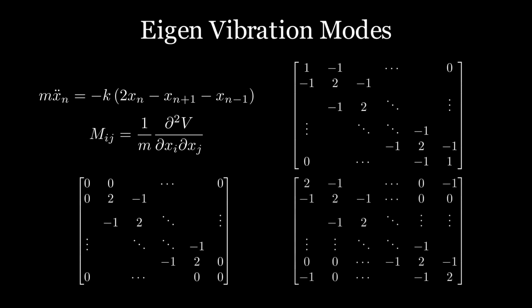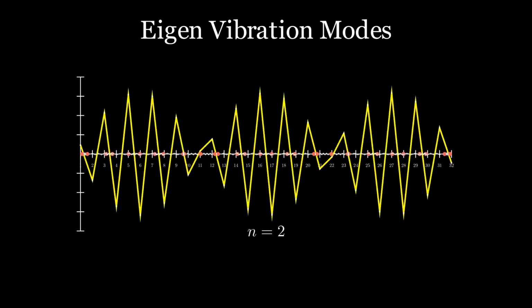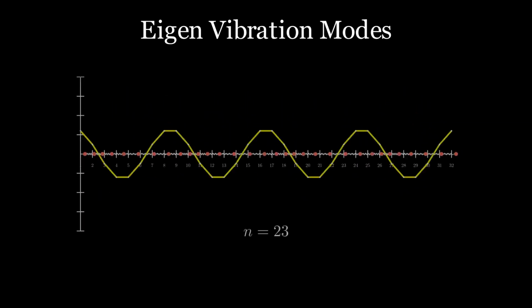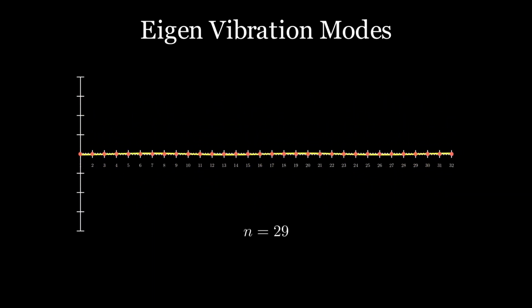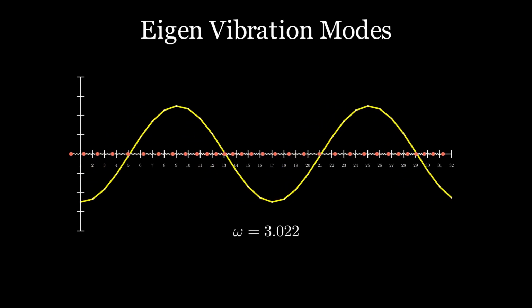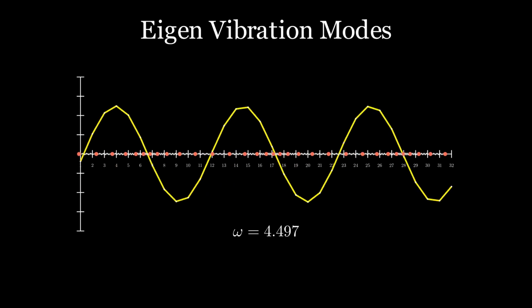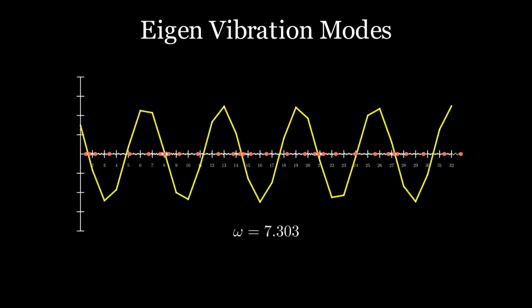Depending on whether the ends are fixed or not, the potential matrices are determined like these, and by diagonalizing them, eigenmodes can be found. Actually, taking some eigenmodes and visualizing them, we can see that they oscillate in the form of standing waves with different frequencies and different wavelengths. Under the condition that both ends of the lattice vibrate identically, these sine waves are eigenmodes. One interesting thing is that the frequencies that can form a sine wave are discrete, not continuous.